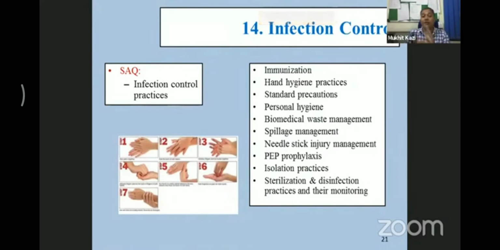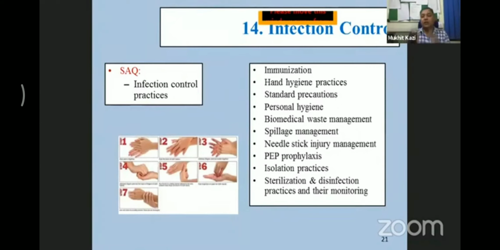If you have seen all the hostelites, I always tell my students, they go to the wash basin, they wet their hands, and they're ready for lunch, right? Now you cannot take chances like this. You need to perform the 7 steps of hand hygiene practice, which is described by the World Health Organization, keeping something in their mind.